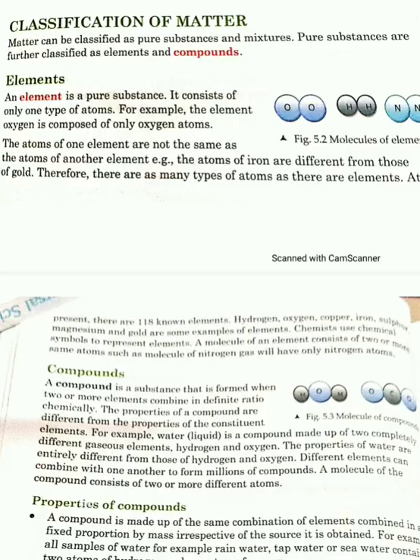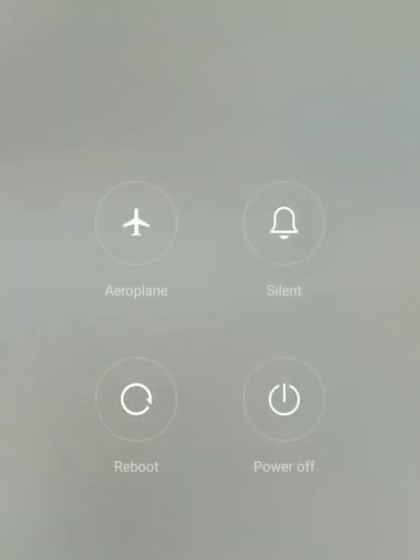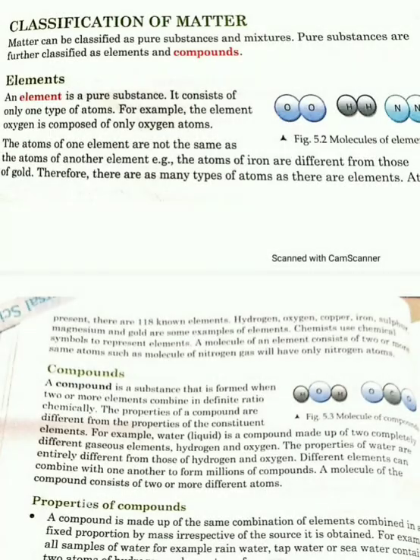If we talk about a molecule, what is a molecule? A molecule, we can say, is an element that consists of two or more same atoms. If I talk about oxygen gas, then we will have only oxygen atoms in it, and if we talk about nitrogen, then it will have only nitrogen atoms in it. Next is compound.